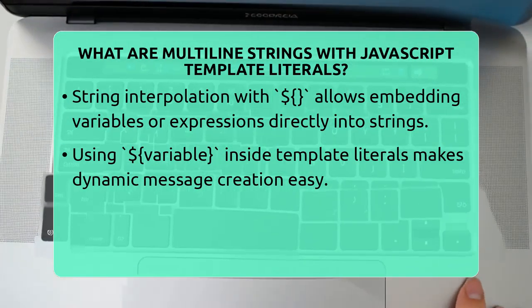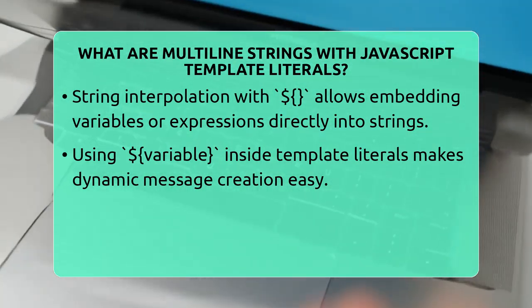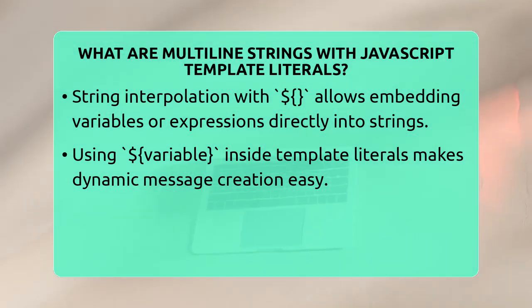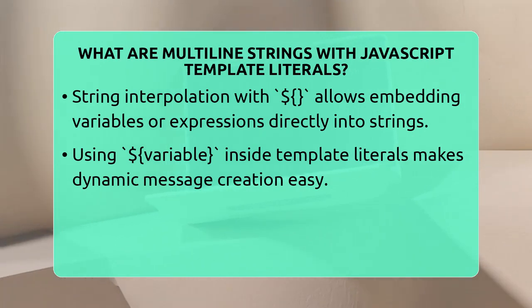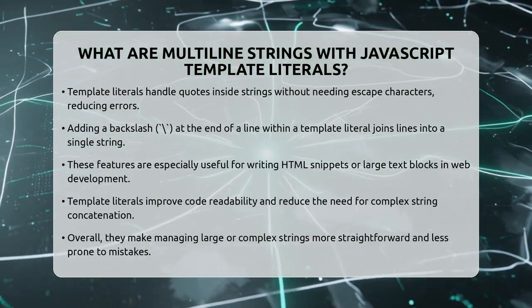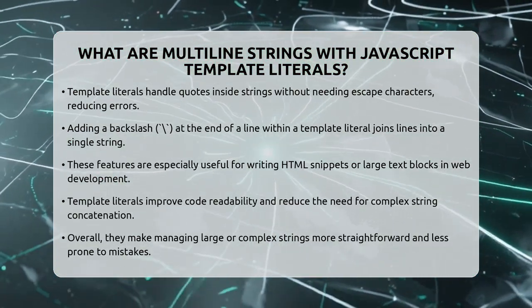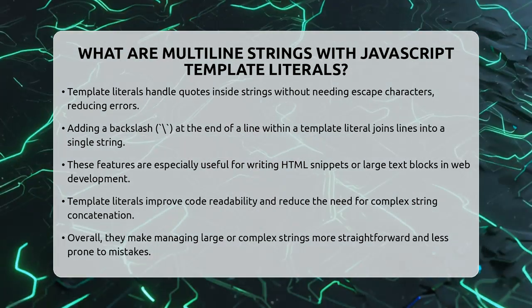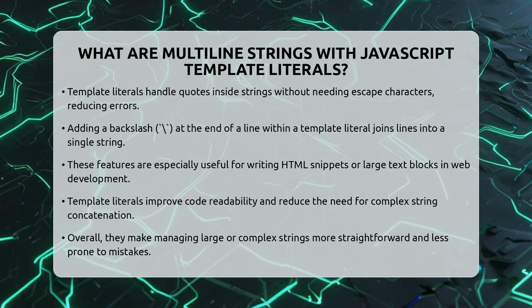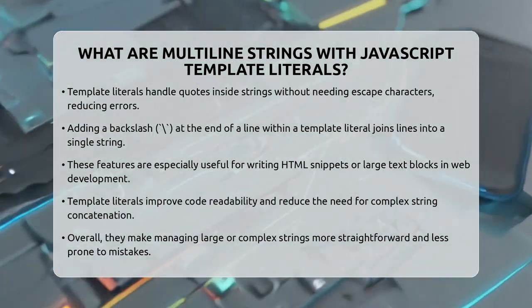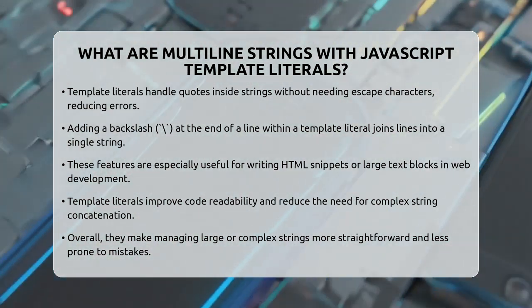Sometimes you might want a multi-line string but want the output to be a single line. You can do this by adding a backslash at the end of each line inside the template literal. For example, this is line 1, and this is line 2, and this is line 3. This will produce a single line of text when logged, with all the parts joined together.